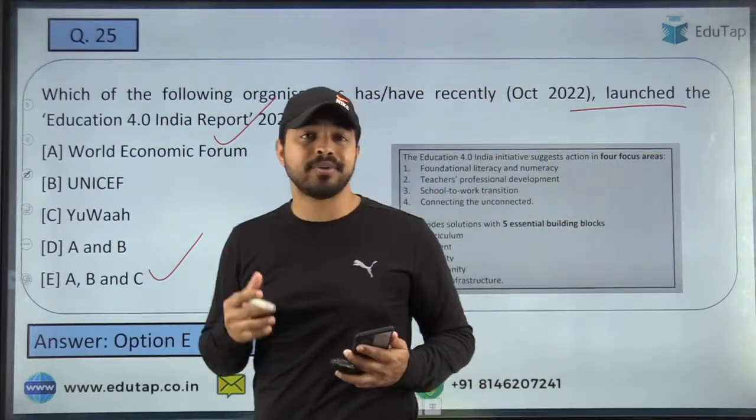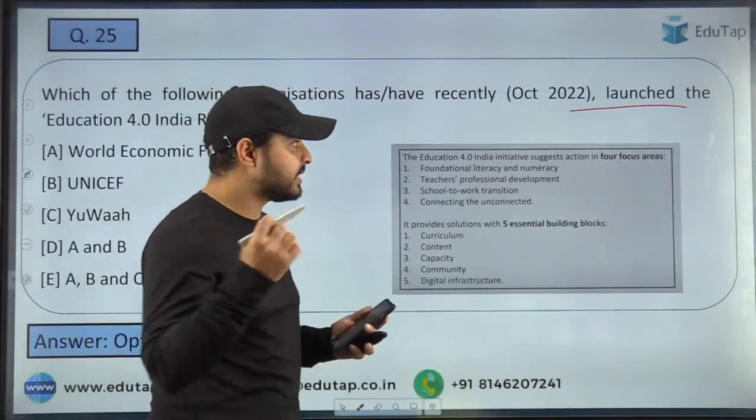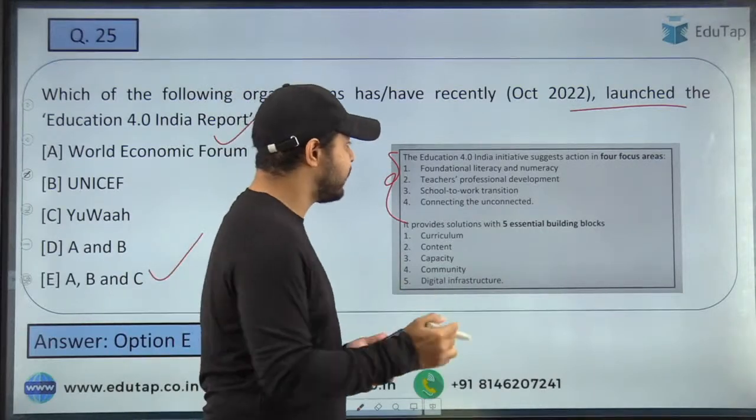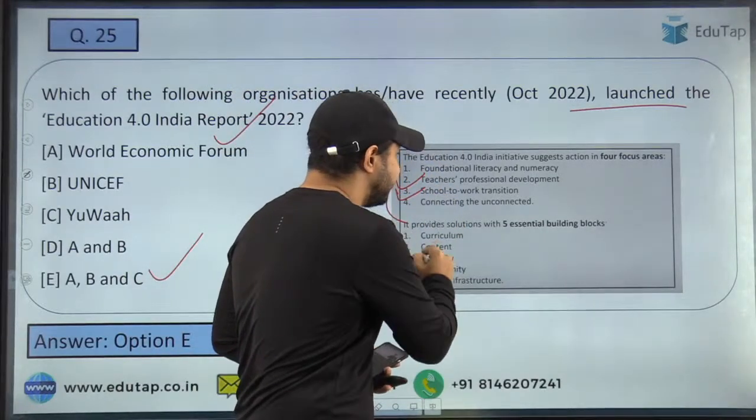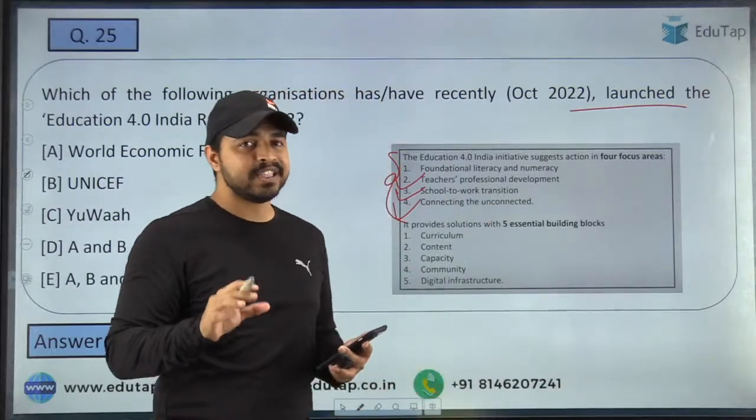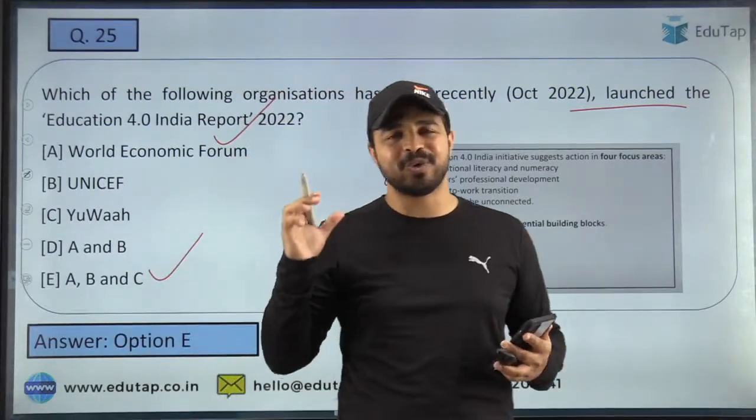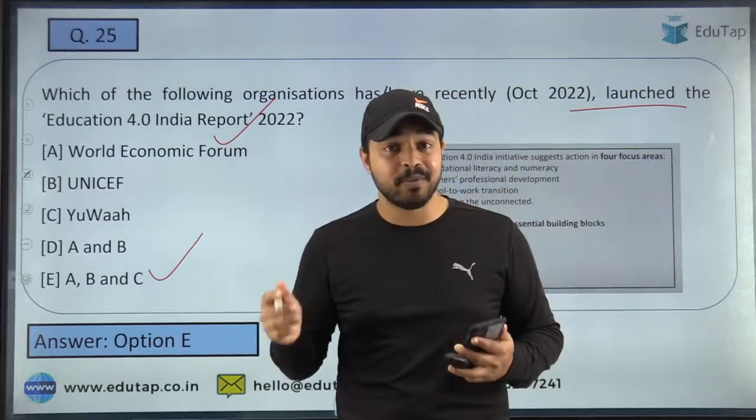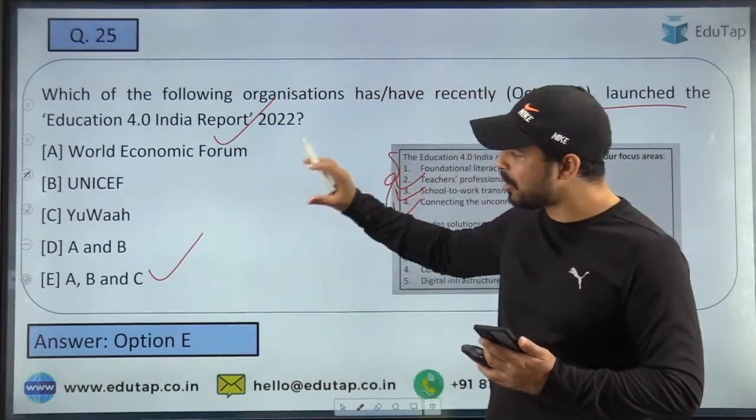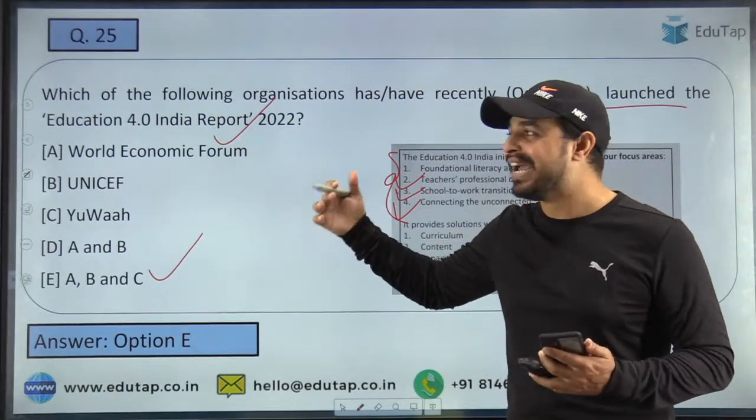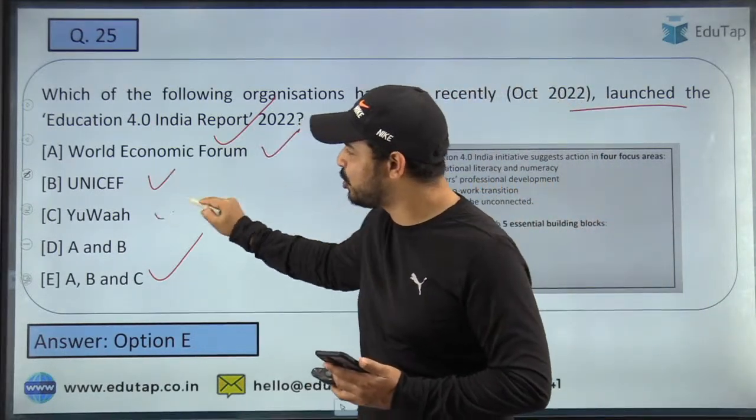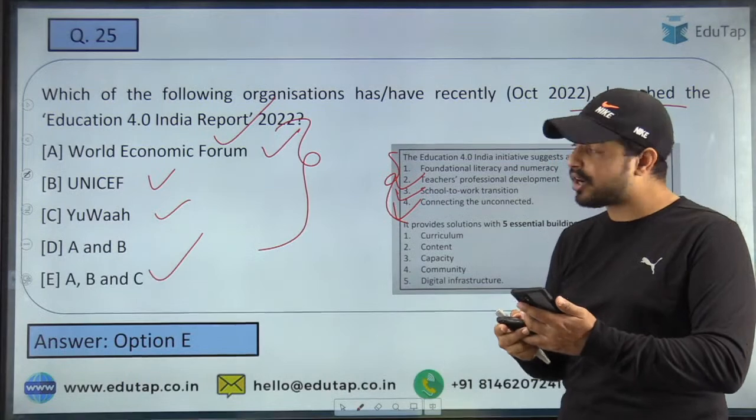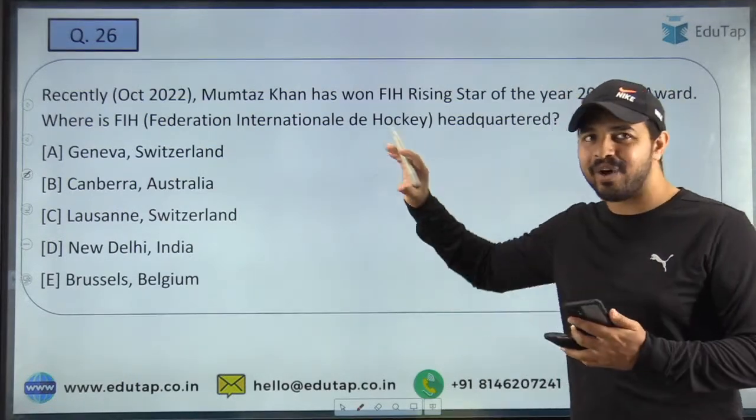And here guys, when I talk about this particular report, you can see here that this report suggests action in 4 focus areas. What are these focus areas? Here it is, you can see foundational literacy and numeracy, teachers, professional development, school to work transition and connecting the unconnected. And see guys, if you have not seen the session which is being taken by Gurkirat sir on this particular report, then kindly go and see this particular session after the end of the session, because this report is really very important. And when I talk about the organizations which have released this report, it is basically World Economic Forum, UNICEF and UA who have collectively launched this particular report. So this is the right answer to the question, and all of you have given the right answer. I'm really glad to see this. Now let's move on to the next question.